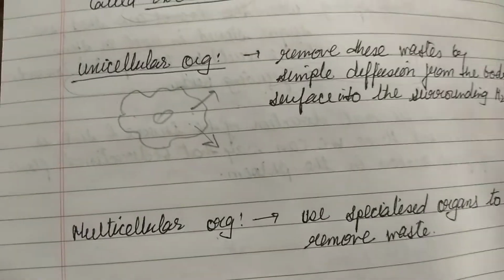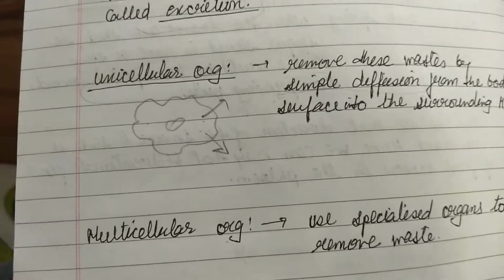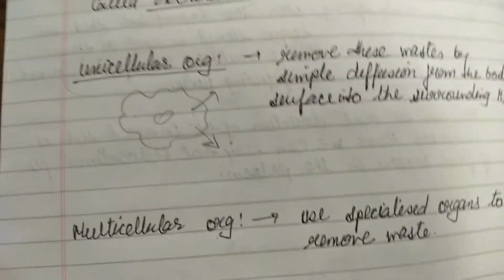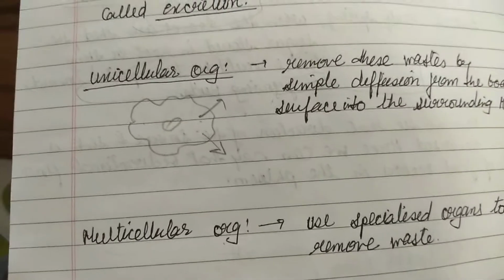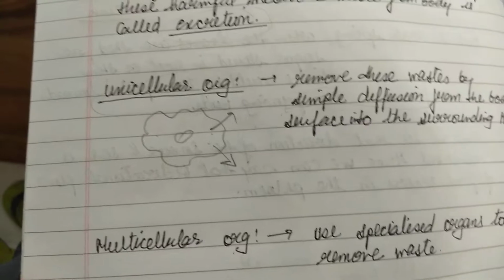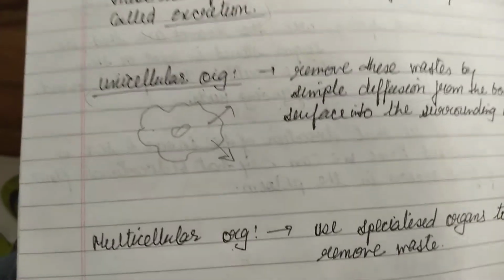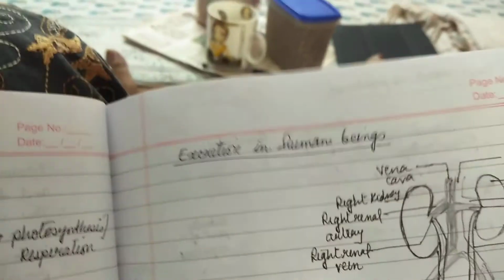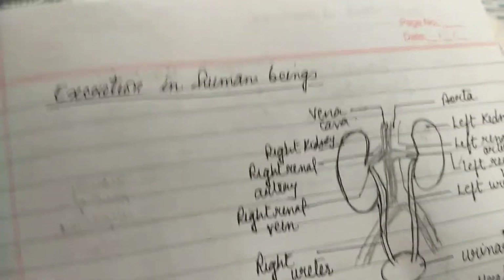There is a specialized system that is called the excretory system. There are organs involved. How human beings remove their nitrogenous waste we'll do in this chapter. Excretion in human beings is in your syllabus, so you have to study it.